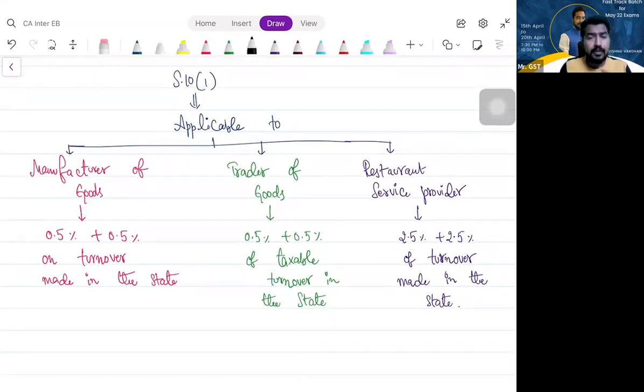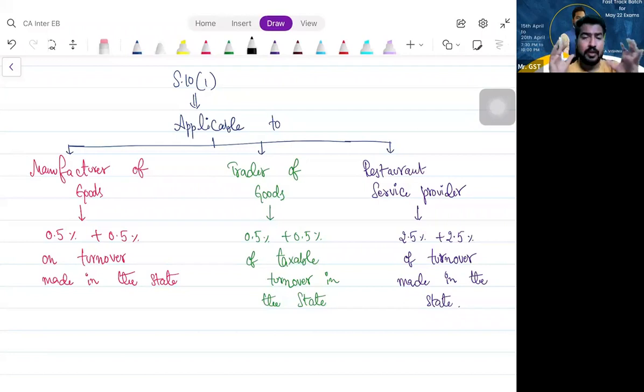Please understand. Composition scheme is available only to people dealing with goods. That means you are either a manufacturer or trader. For you, the scheme is available. And it is also available to one more person. Who is he? Restaurant service provider. For any other service provider, is this scheme available?